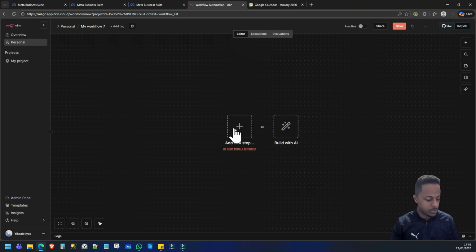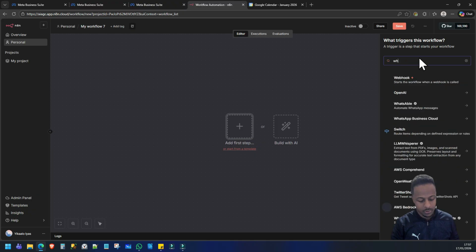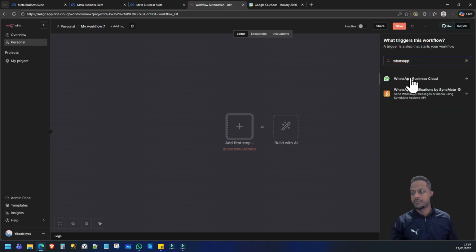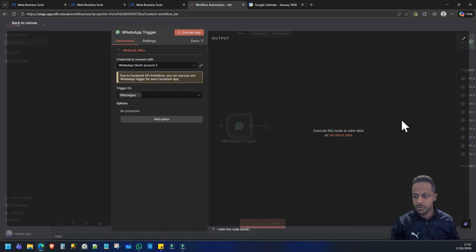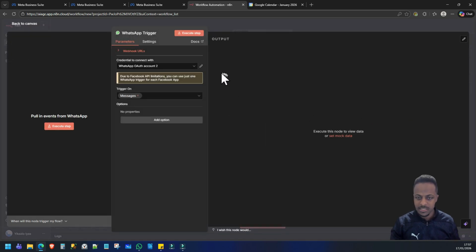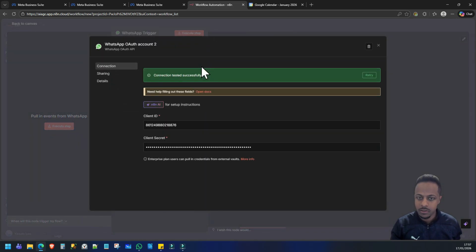So first and foremost, we've got to create what's called a trigger. This trigger will be the incoming message from the customer on WhatsApp. So add first step, WhatsApp. The trigger is on messages. So when a message comes in, that's how the workflow or the agent essentially starts working. I've got some credentials already plugged in, but the way you would do it is use that.